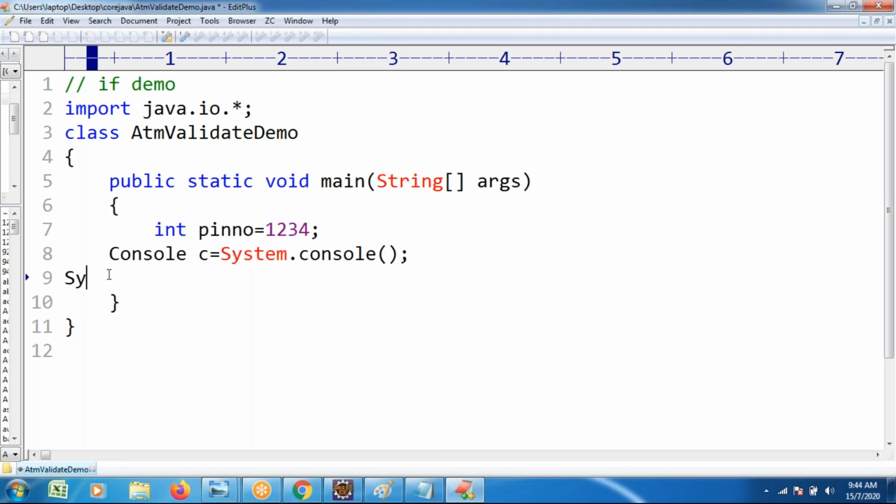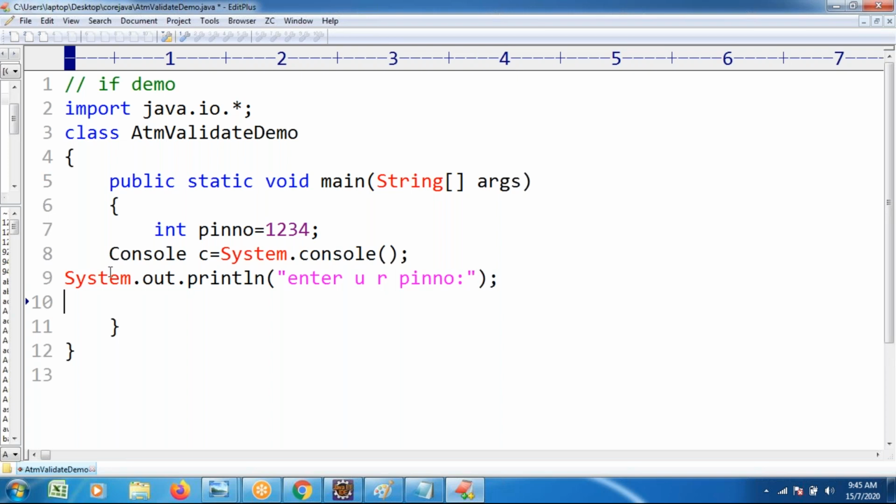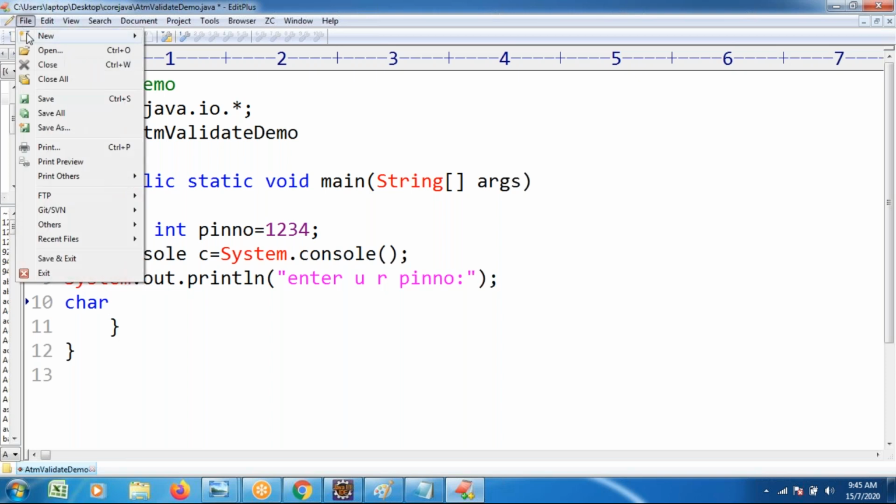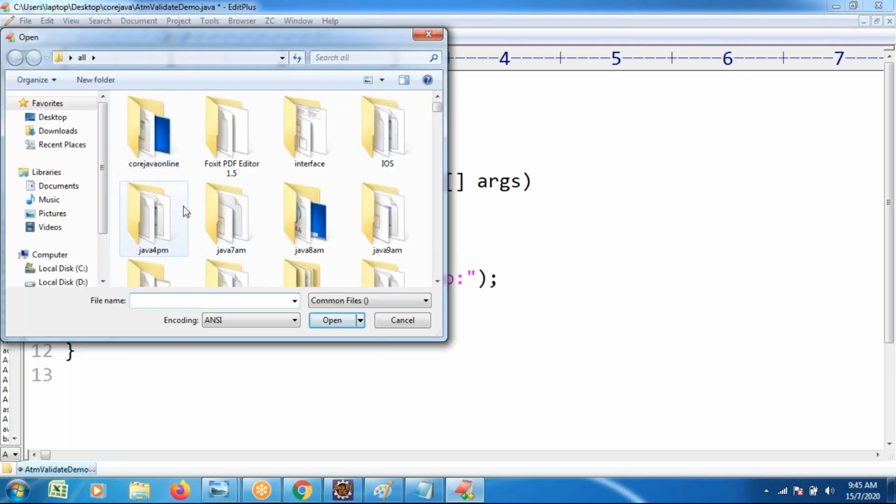After that, at the ATM, System.out.println, just for our understandability purposes: Enter your PIN number. For the PIN number validation process, when you go to the ATM and insert the card, it asks for the PIN number. You have to enter a secured PIN number. Whatever PIN number you enter, I am not interested in it being visible. From that point of view, we use console. So here I want to use the readPassword method, which we used yesterday.